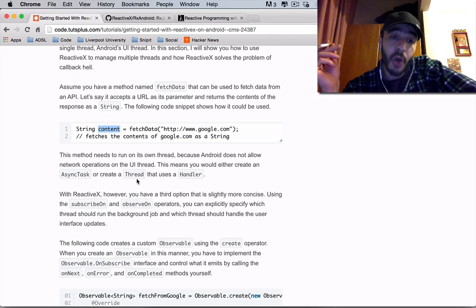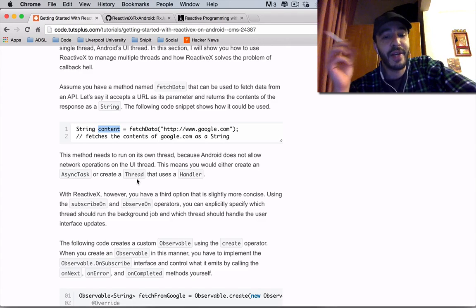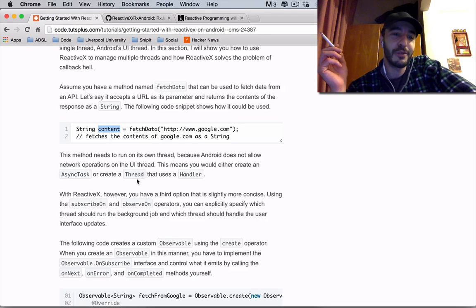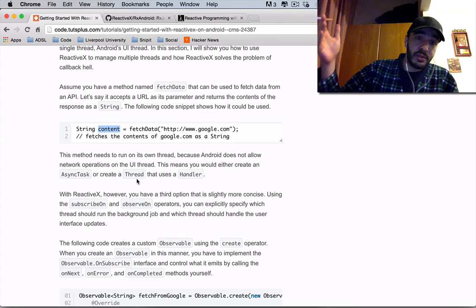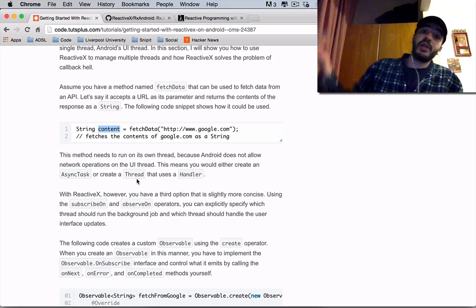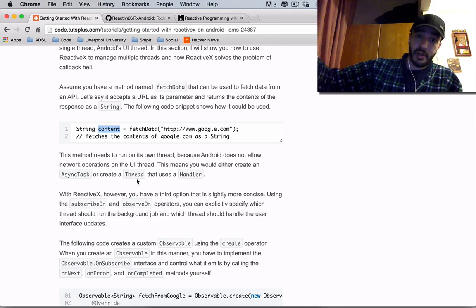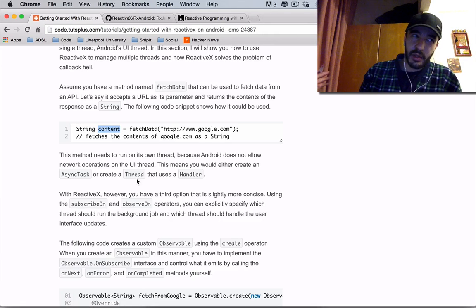Using the subscribeOn and observeOn operators, you can explicitly specify which thread should run the background job and which thread should handle the user interface updates. This is amazing. Usually in an async task, you have the doInBackground, you have the onPostExecute, which runs on the UI thread, you have the onPreExecute, which runs on the UI thread, you have the onProgressUpdate, which I think runs on the UI thread. It does publishProgress.